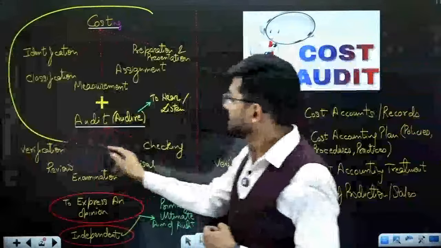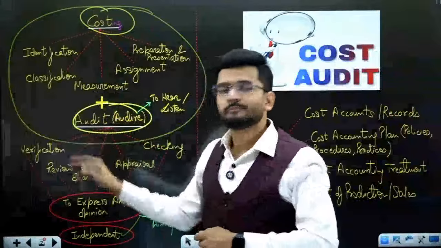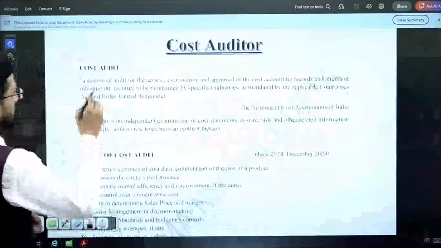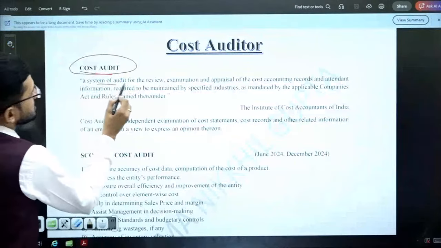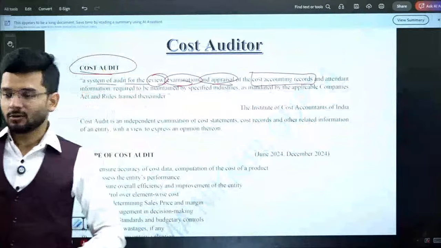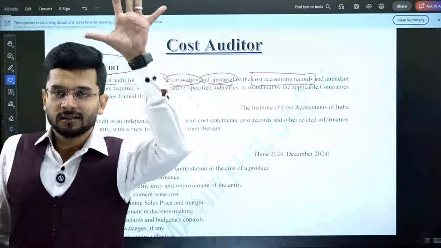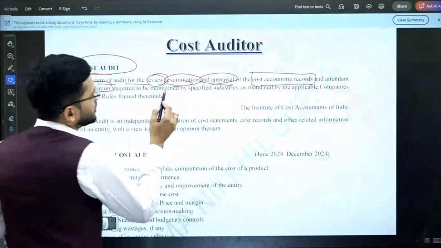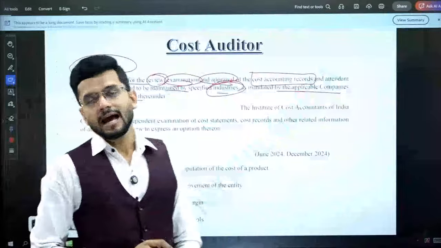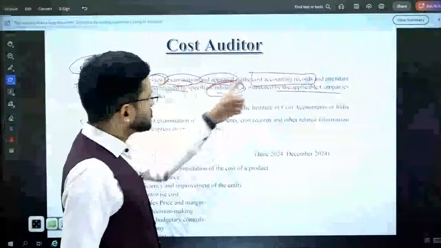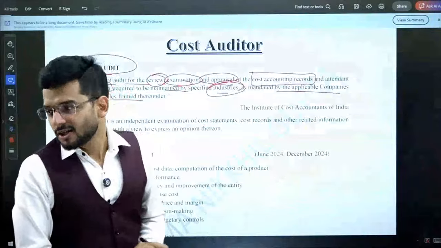So if you combine these two words, cost and audit, then you'll get cost audit. So what do you mean by cost audit? Let's see the definition of cost audit. It is an important definition. A system of audit for review, examination and appraisal of cost accounting records. Cost audit is the audit of review of examination of cost accounting records and the attendant information required to be maintained by specific industries as mandated by applicable rules and act. So whatever is required to be maintained by the act, whatever is required by the rules, we just audit the cost accounting records, and that is known as cost audit.